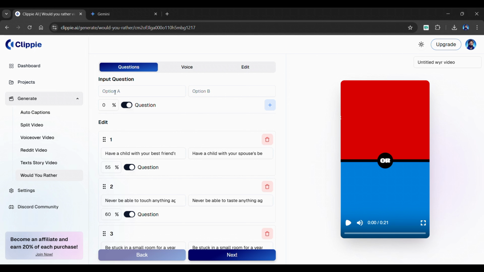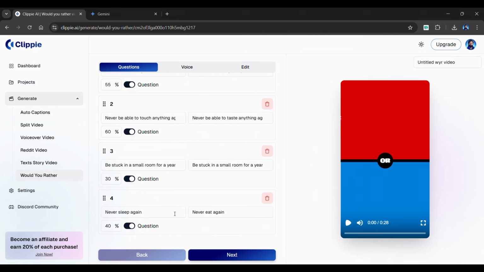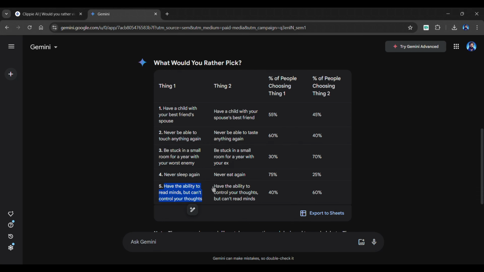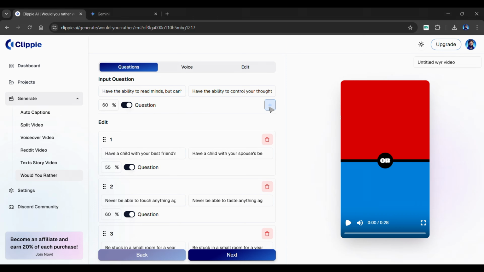Also, to add an extra question, simply copy and paste your questions above into the option A and option B blocks. Enter a percentage for option A, then click the plus icon. And see, our question has been added here. Repeat the process until all of your questions have been added. Now, just click the next button.